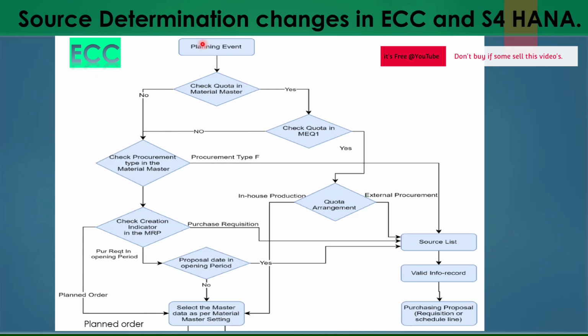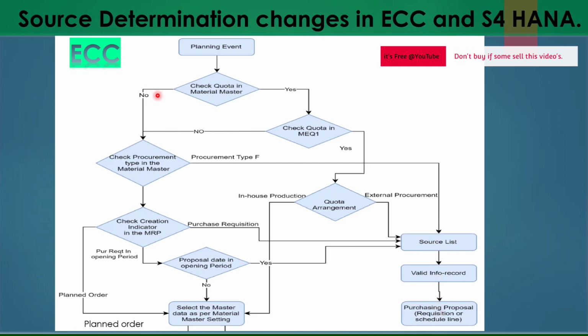Once you run a planning event, maybe through MRP, the system will check if in the material master you have activated the quota tick. Then the system will check if a quota agreement is maintained using the MEQ1 T code. If so, the system will do the quota agreement, and depending on the source list, it will go ahead.